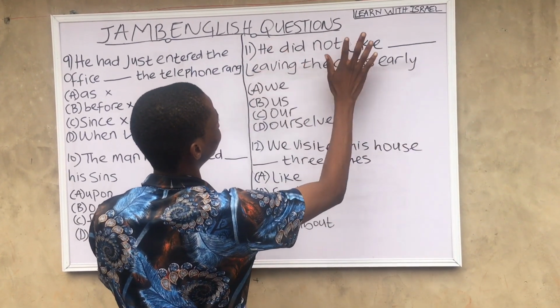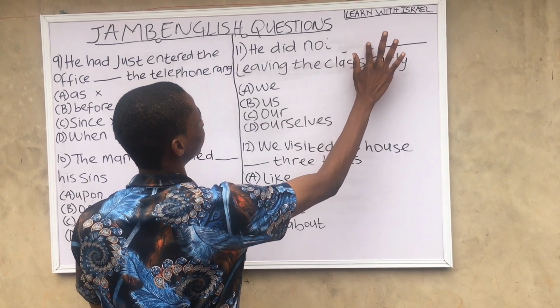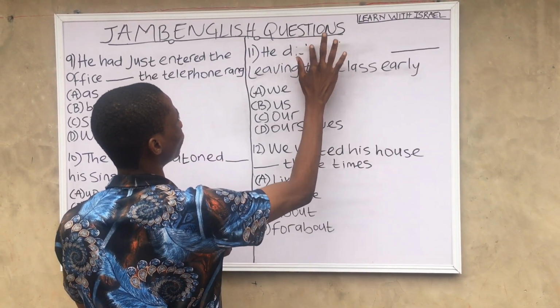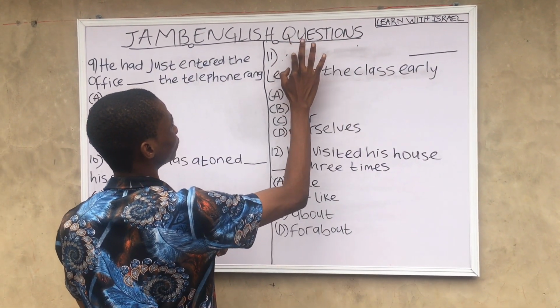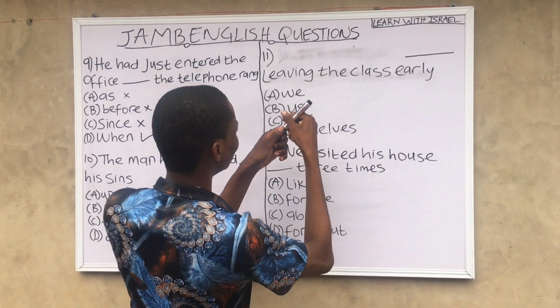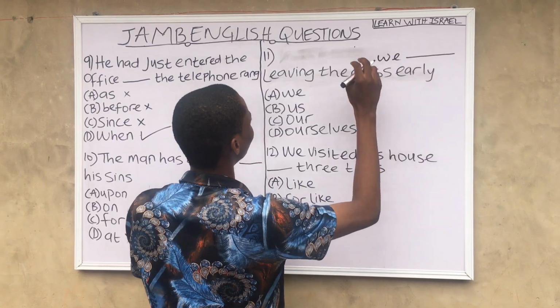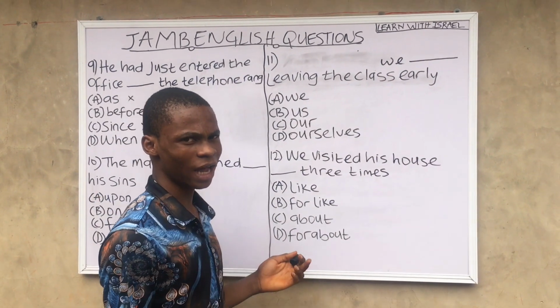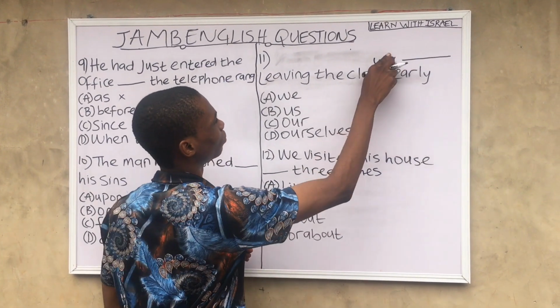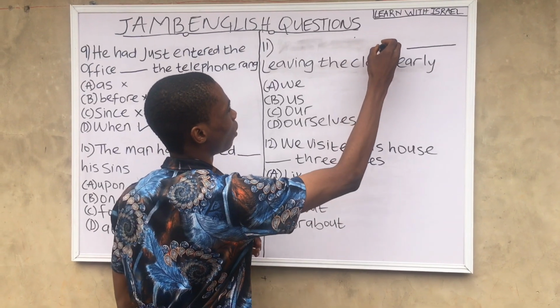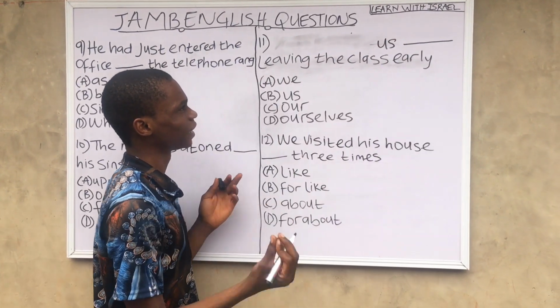Let's clean it. He did not like. So let's put any of the options here. We leaving the class early. Is that correct? No. Us leaving the class early.